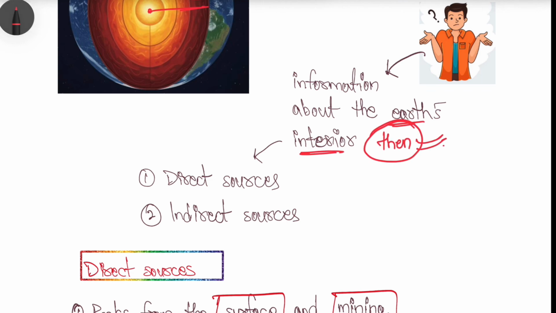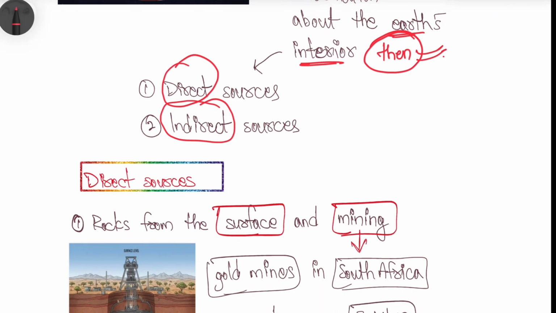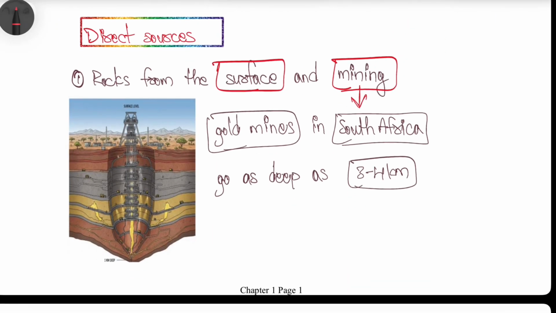For that we have different sources. Some direct sources and some indirect sources help us study the interior structure of the earth. So what are these direct sources? There is mining, right? Mining of the rocks from the surface region.